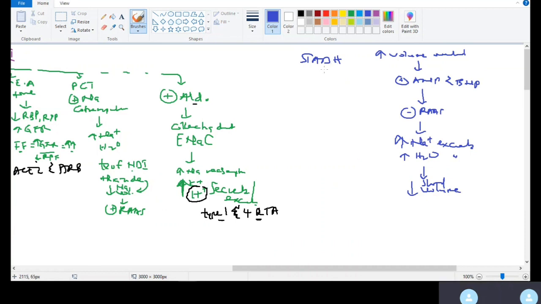The reason is, if somebody has SIADH, what happens to volume? Volume goes up. If volume goes up, sodium becomes diluted, so sodium concentration goes down. The volume gets to the heart and triggers ANP and BNP release, which counteracts the effect of aldosterone. Then we have increased sodium excretion, and water will follow.